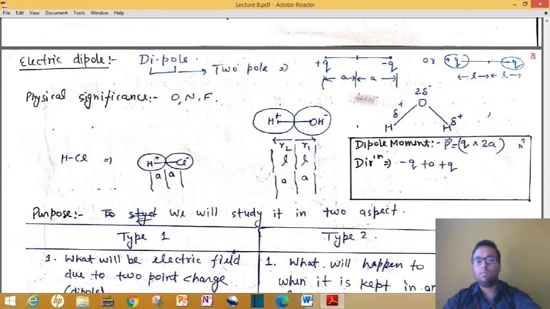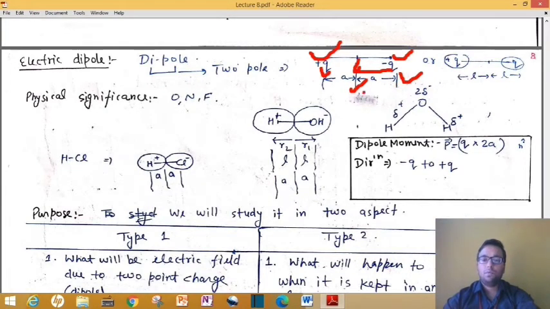So here we have to take the momentum of charges. Either you can take q into a, and due to this minus q, the moment about this O will be q into a, and due to this q it will be q into a, and both will be in the same direction because they are of opposite polarity. So both will become q into 2a, or you can say the moment is given as q into 2l.